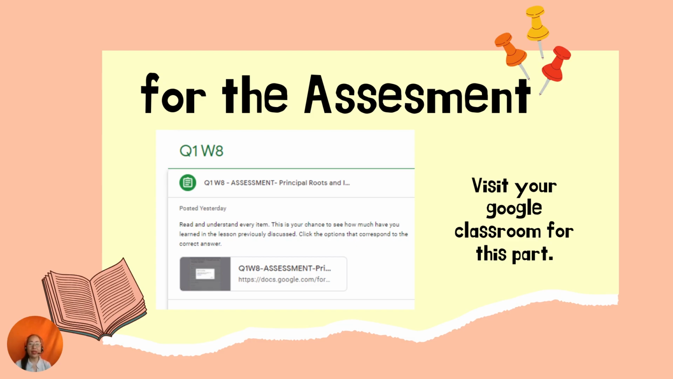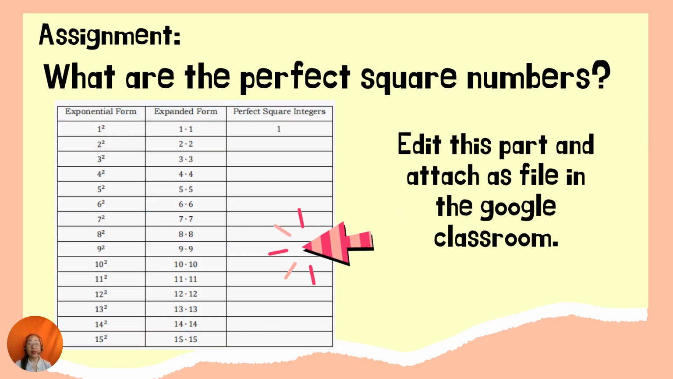Okay, for the assessments already, just have to visit your Google Classroom. And then for your assignment, as I said earlier, you can edit this part and then attach it as a file in our Google Classroom.